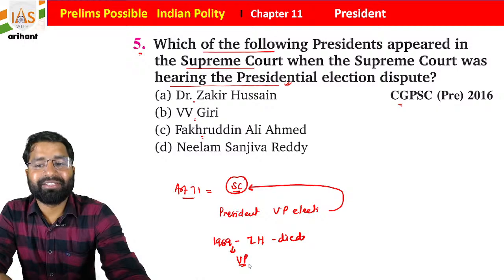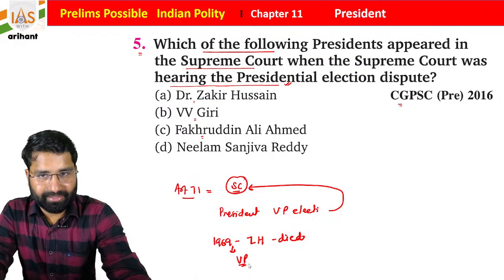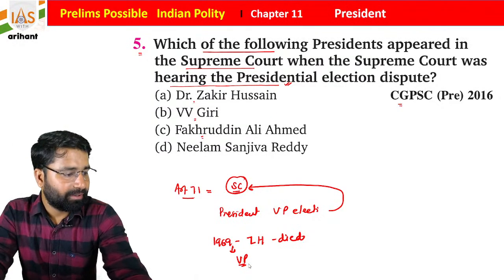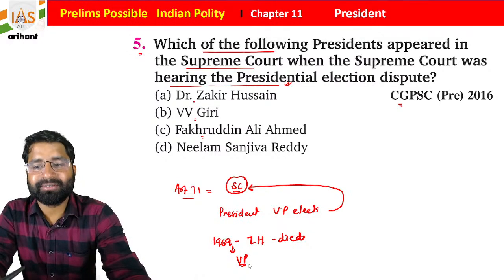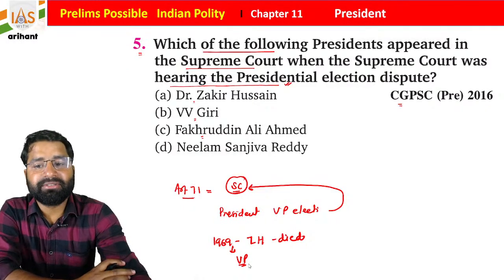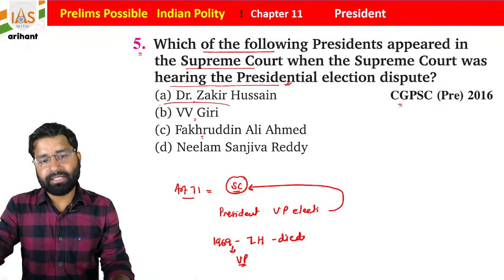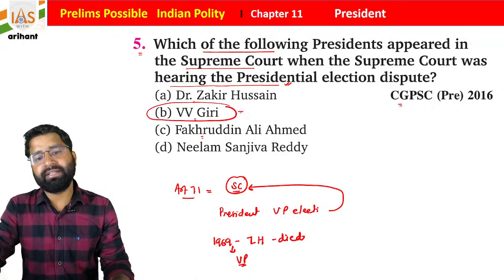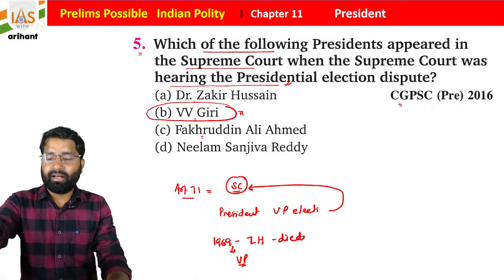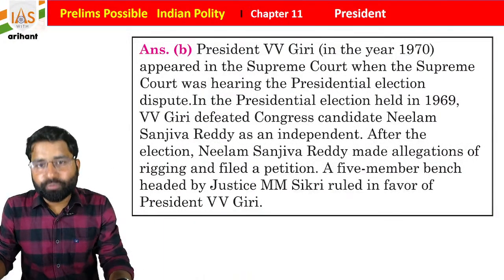After the election, Neelam Sanjeevan Reddy made an allegation that there was some rigging, some misconduct. So, students, at that time a 5-member bench under Sikri ruled in favor of VV Giri. It was 1970, and VV Giri was the president at that time, and this dispute was tackled in the Supreme Court.